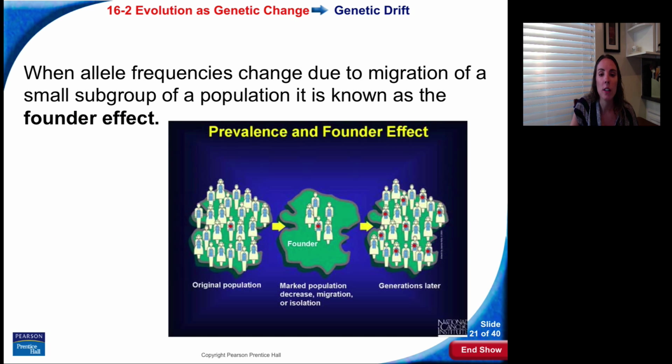So when allele frequencies change due to migration of a small subgroup of a population, it's known as the founder effect. So here's the original population. Here's an allele that's really rare in the population. If that person starts their own population with a small subgroup, over time you're going to see that allele will increase in frequency because now we have a higher percentage of this allele compared to the whole population.